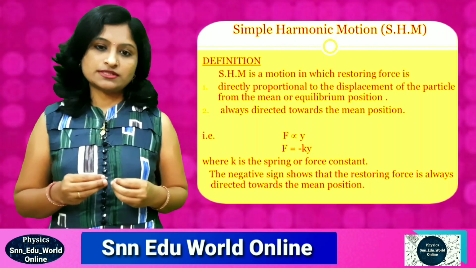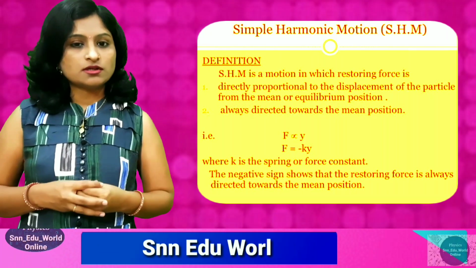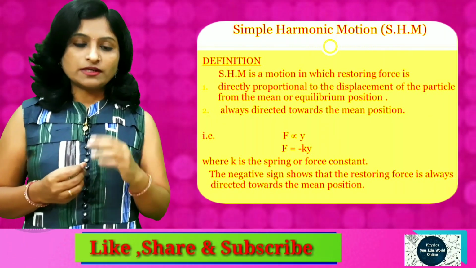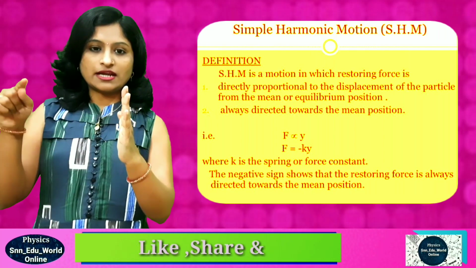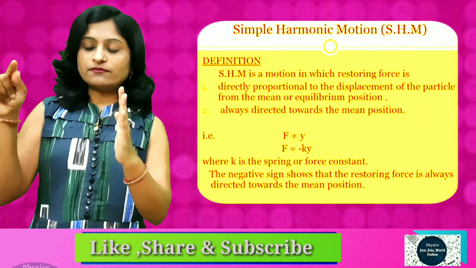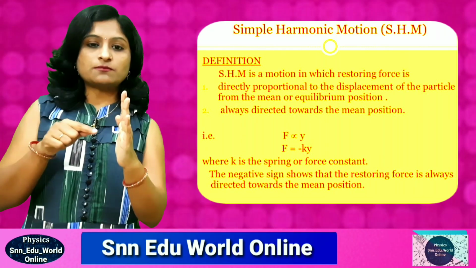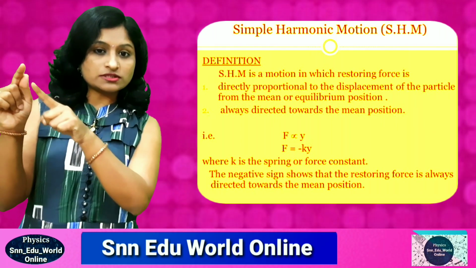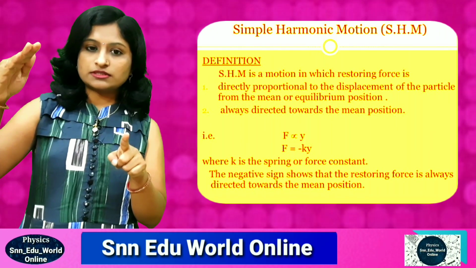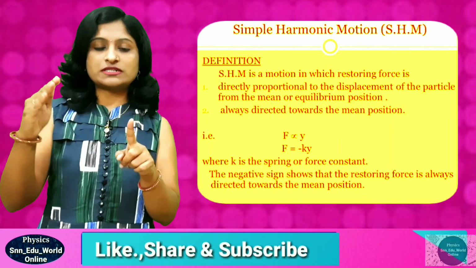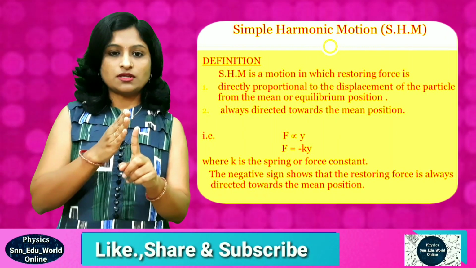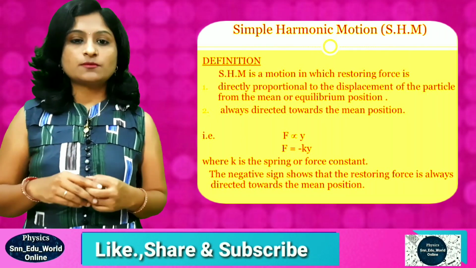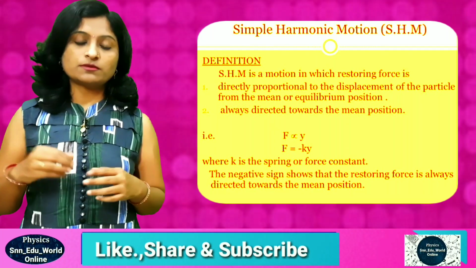The direction of the restoring force is always towards the mean position. An example, when we are on a swing: when we move from the central point and reach the maximum, again we start moving towards the mean position. That means the force which is stored in us will drag us towards the mean position. So again our body will start to move towards the mean position. So the direction of this restoring force is towards the mean position, and it is directly proportional to the displacement from the mean position.